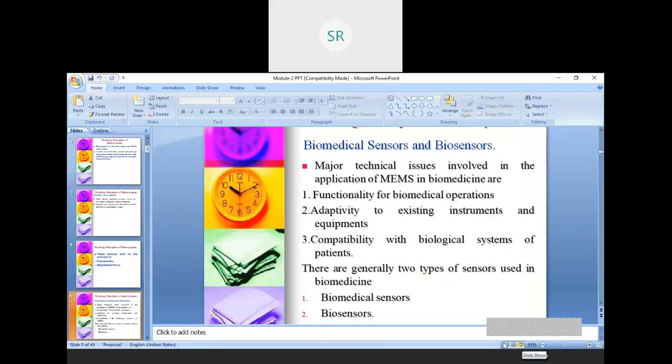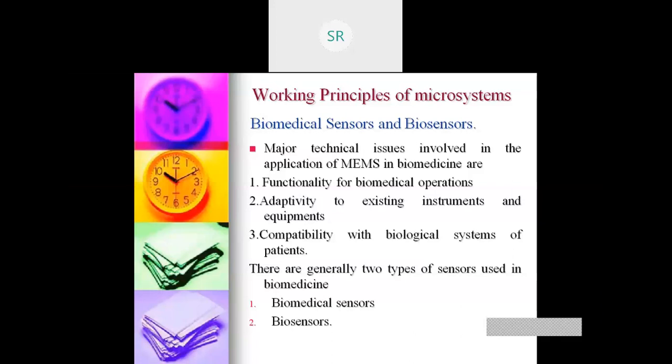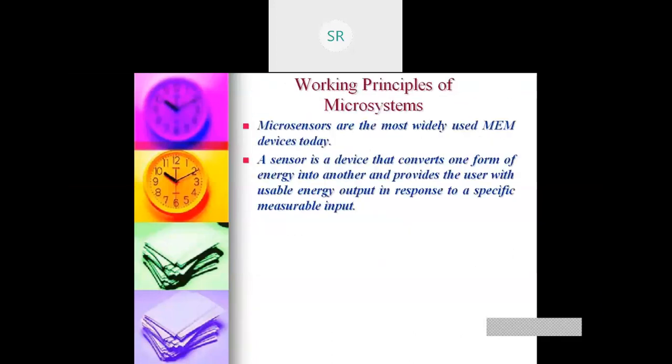part A of module 2 is related to microsensors. The rapid advance in microfabrication technology has enabled many new MEMS products to emerge in the marketplace.